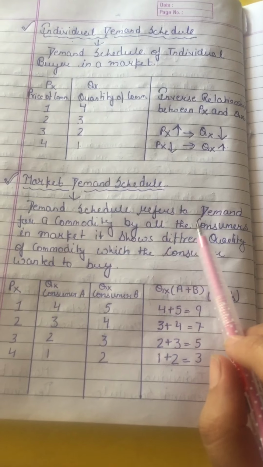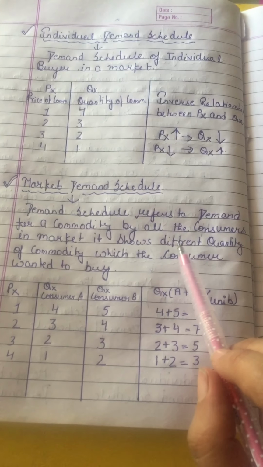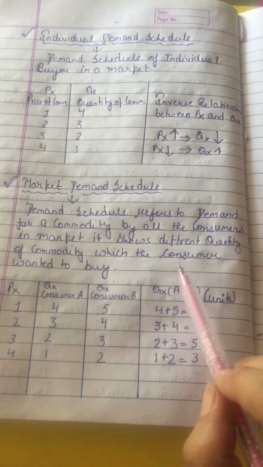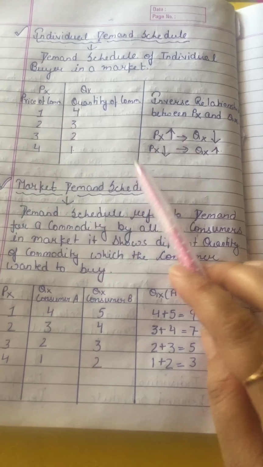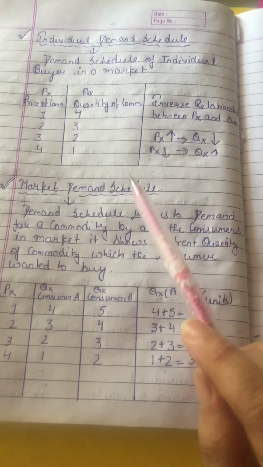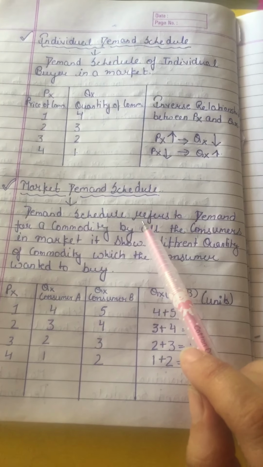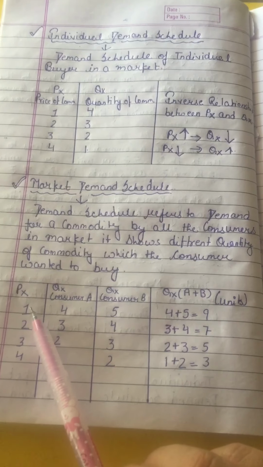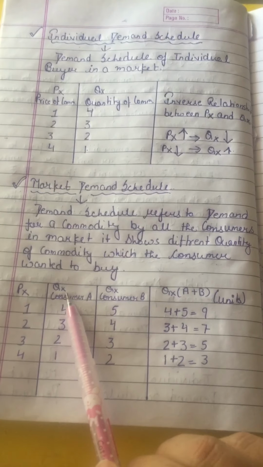Market demand schedule refers to the demand for a commodity by all the consumers in the market. It shows the different quantities of a commodity which the consumers want to buy. Here we will talk about two consumers. So means to say that whenever you are talking about two consumers, we have Qx for consumer A and Qx for consumer B.